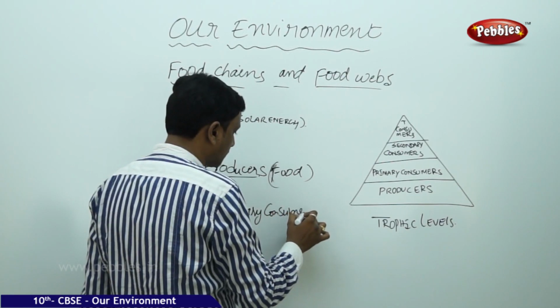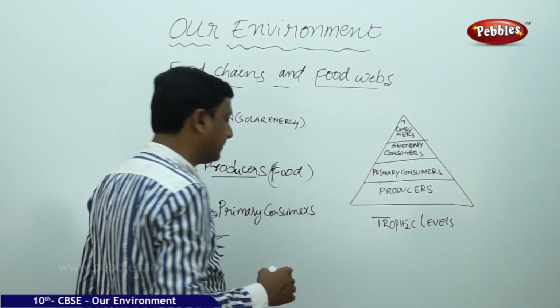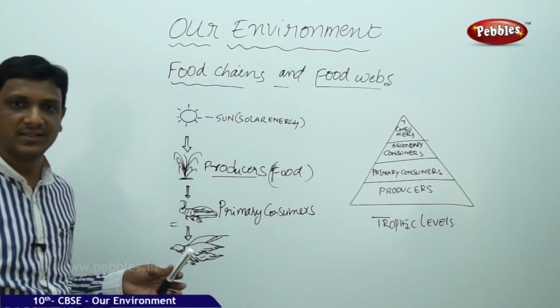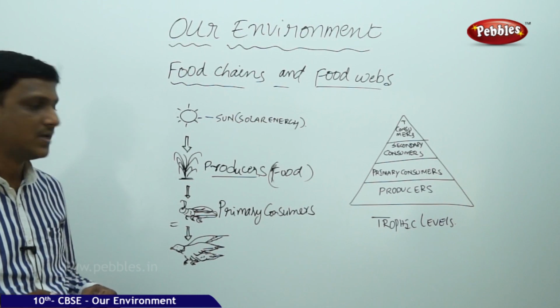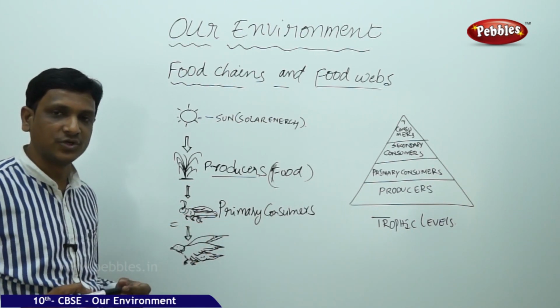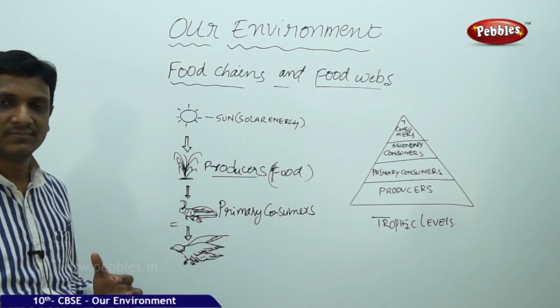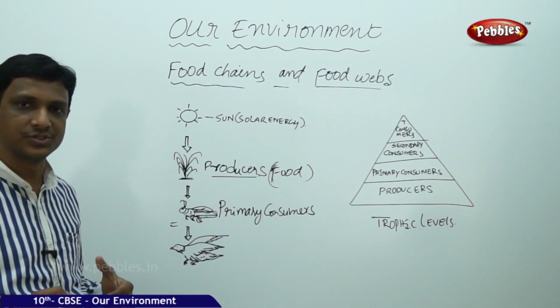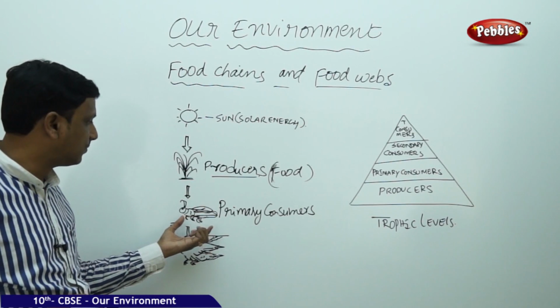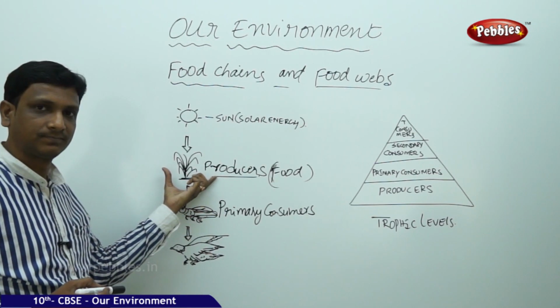Primary consumers may be herbivores, but we cannot say that primary consumers are always herbivores. Herbivores eat only plant parts, depending only on plants. So the primary consumer depends on the producer.